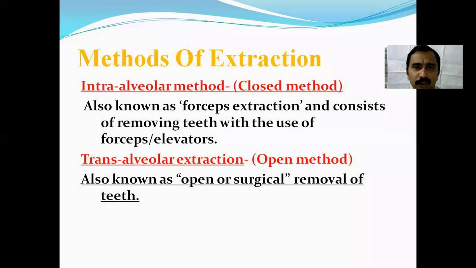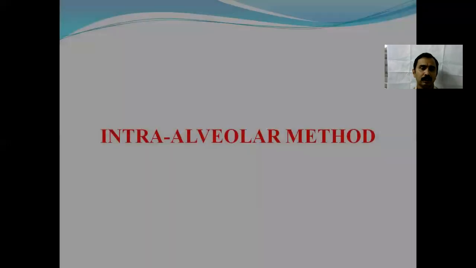So coming to the methods of extraction, we have the closed method and the open method. The closed method is also known as the intra-alveolar method, and the open method is also known as transalveolar extraction. Closed method, intra-alveolar extraction or forceps extraction, consists of removing teeth with the use of forceps and elevators, whereas transalveolar extraction, an open method, is also known as open or surgical extraction of teeth.